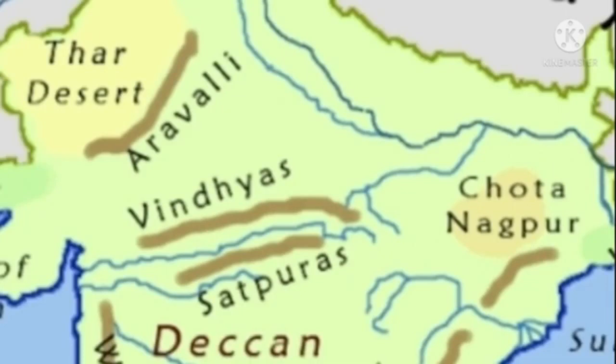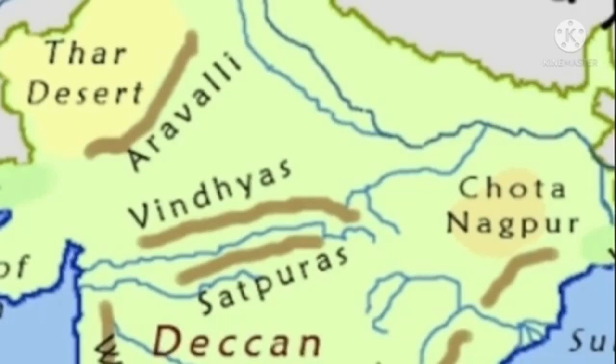It is spread across parts of Rajasthan and Madhya Pradesh. The Malwa Plateau is fine and rich in black soil. Black soil is best for growing cotton, sugarcane, groundnut and oil seeds.